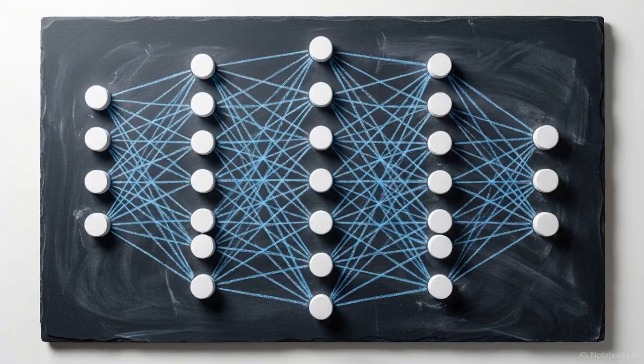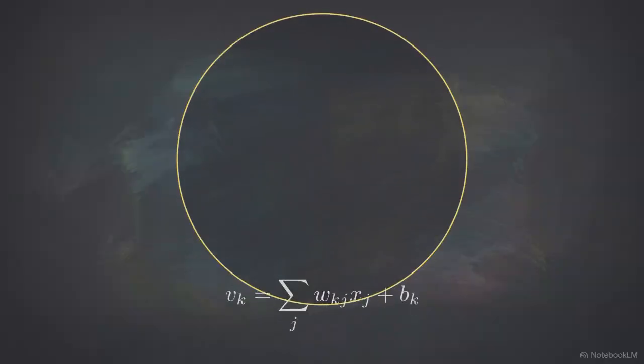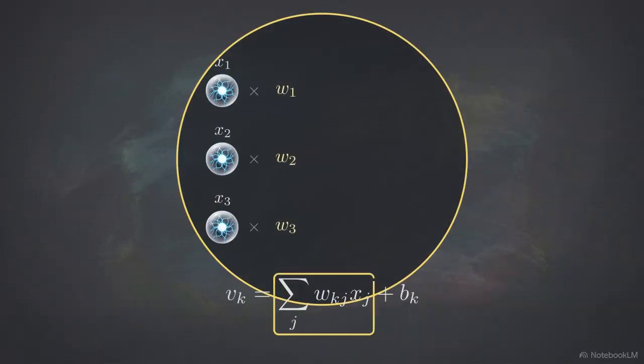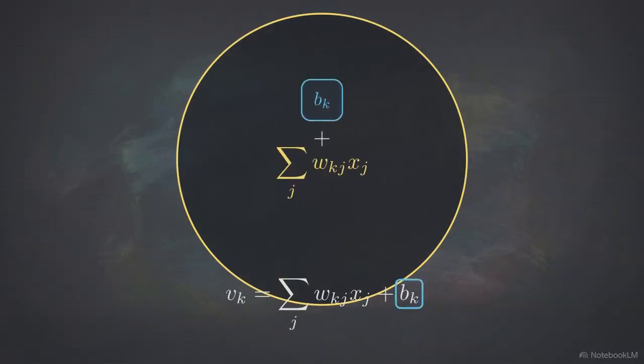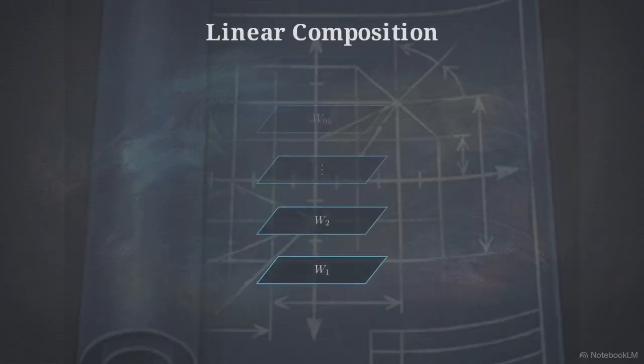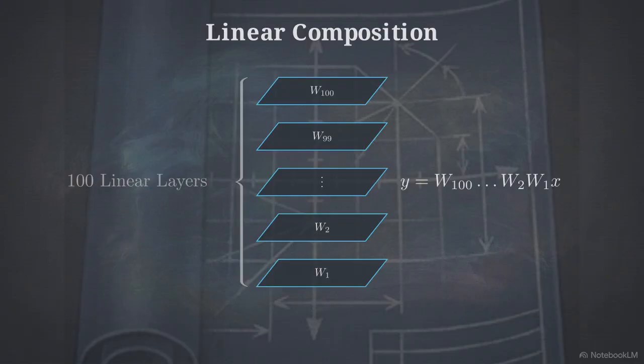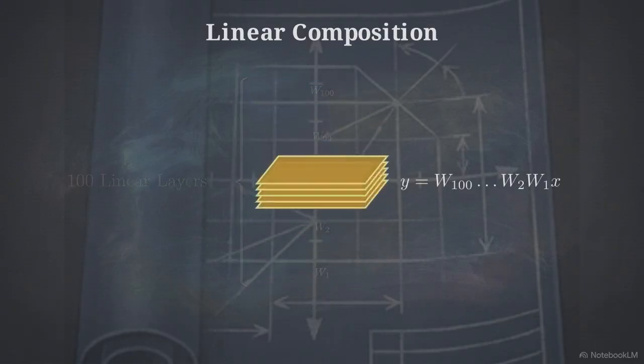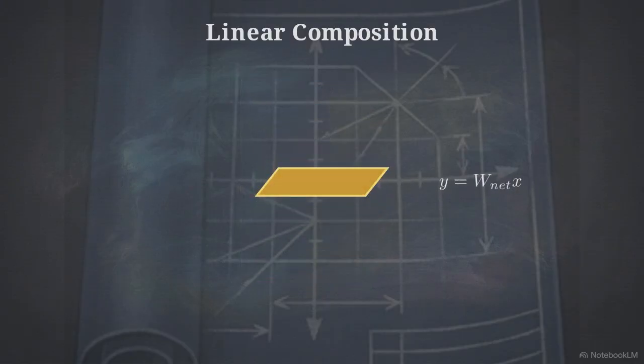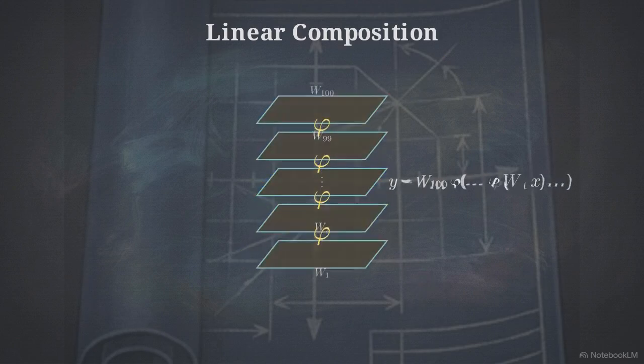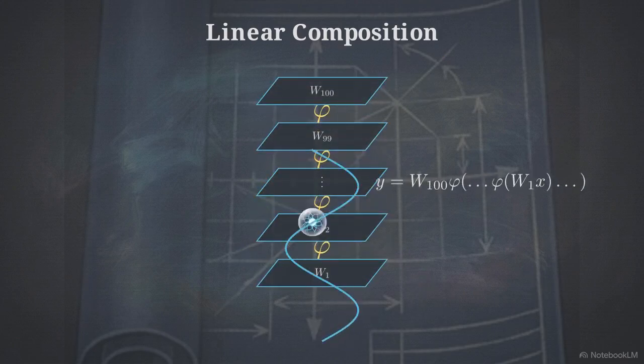The foundation of the field is the dense neural network, or multi-layer perceptron. It operates through an affine transformation, where input values are multiplied by weights and adjusted by a bias. If you stack multiple linear layers without modification, the network fails. Because the composition of multiple linear functions is itself linear, a 100-layer stack mathematically reduces to a single linear map. To prevent this collapse, engineers insert a nonlinear activation function, like ReLU, between each layer.